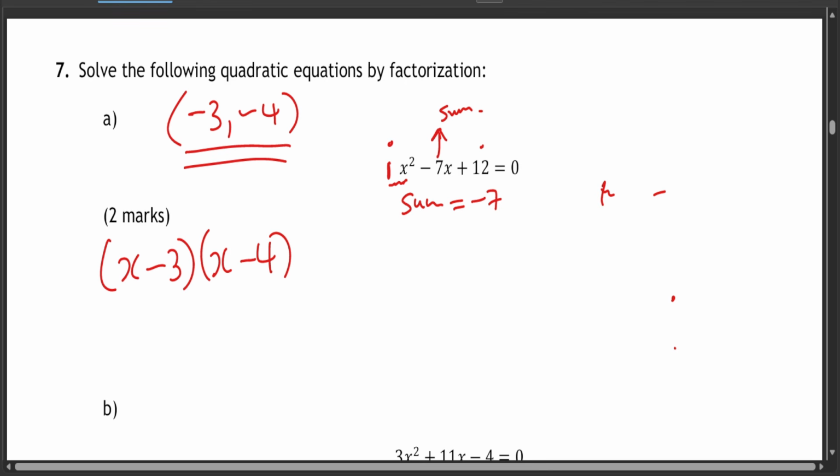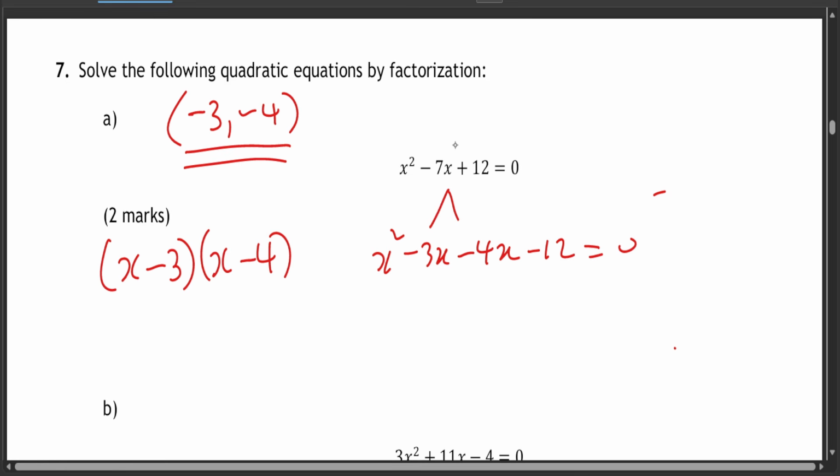This is the other one, by the way, where you take -7x and divide it into -3x minus 4x minus 12. Remember, we're starting with x squared, and then we factorize. So x into bracket x minus 3, and then we factorize this also, minus 4 into bracket x minus 3 equal to 0.